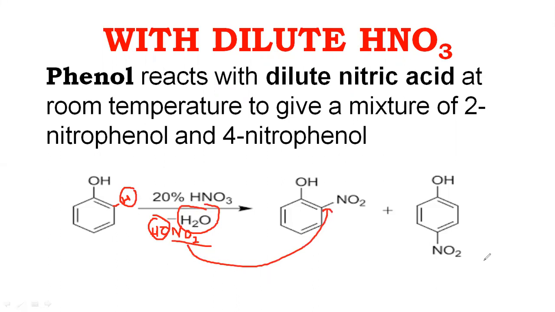The same condition will take place at the para position also. So in this way, nitration takes place.